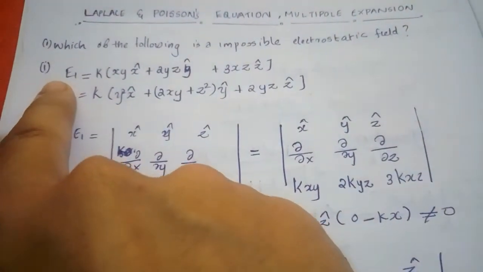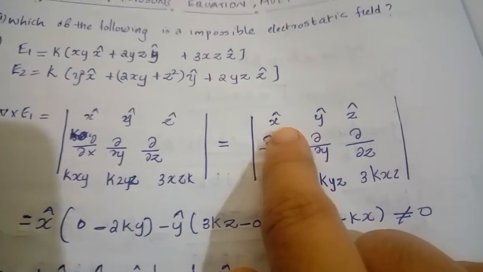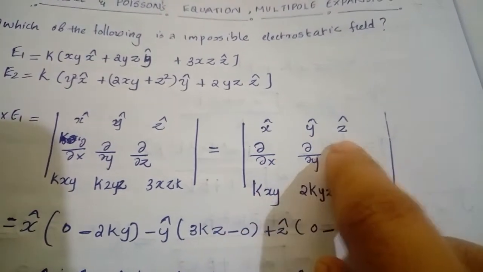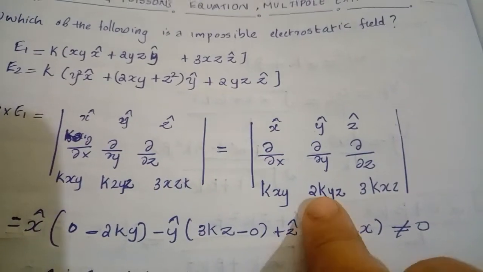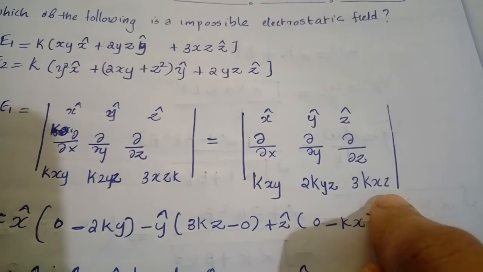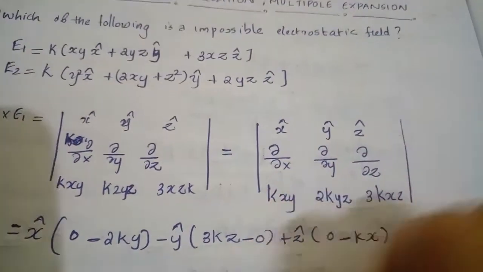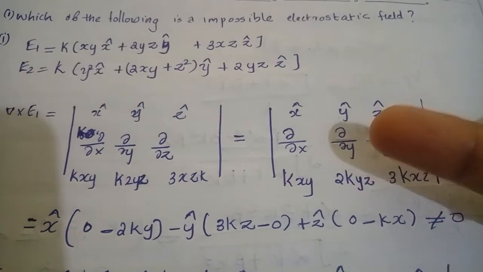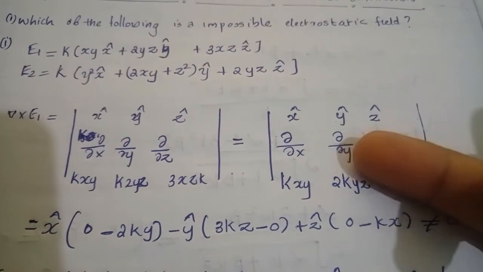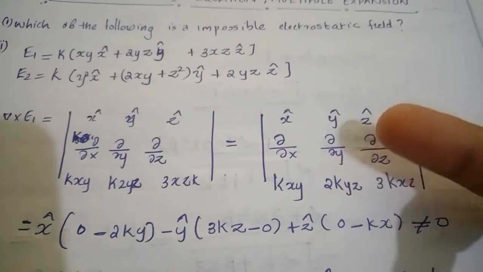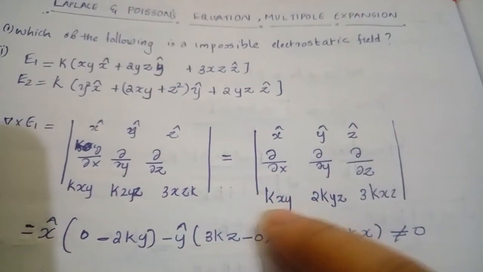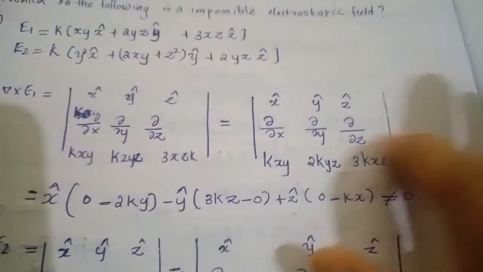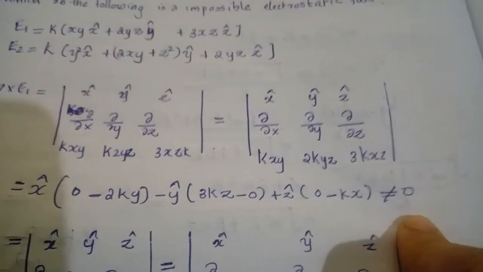So we check del cross of E1, that is the determinant with x cap, y cap, z cap, dou by dou x, dou by dou y, dou by dou z, and kxy, 2kyz, 3kxz. You know how to find the curl: the determinant of unit vectors, then the derivative operators, then the x, y, and z components of the vector. So we get the answer as not equal to 0.